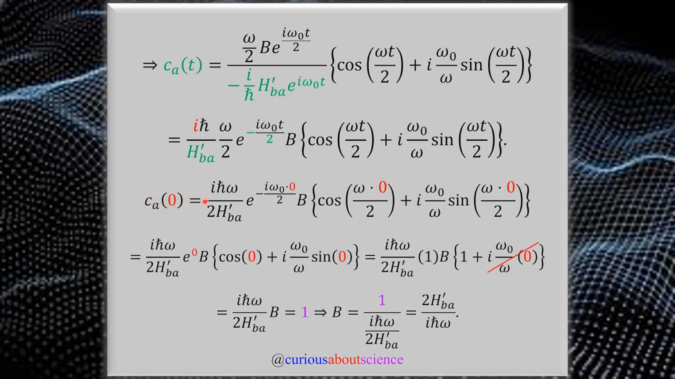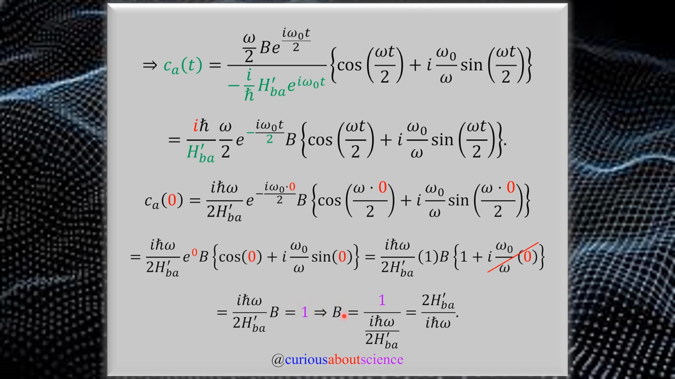So from here, plugging in 0, we see everything go. This turns our arguments to 0, 0, 0. And now we can clean up pretty much everything. The e goes to 1, cosine goes to 1, and the sine goes to 0, getting rid of that whole thing. So ultimately in the cleanup, we see that i h bar omega over 2h prime with BA for the matrix element times B is equal to 1.